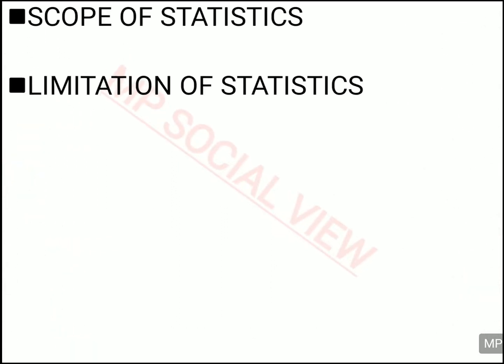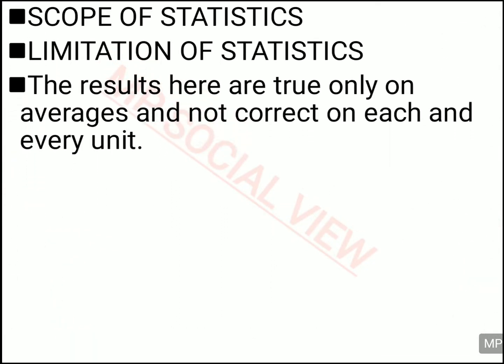Another limitation of statistics is that the result comes in averages, and so it does not apply to each and every unit. For example, if you find the class average of maths in a particular class, the average mark is 50.